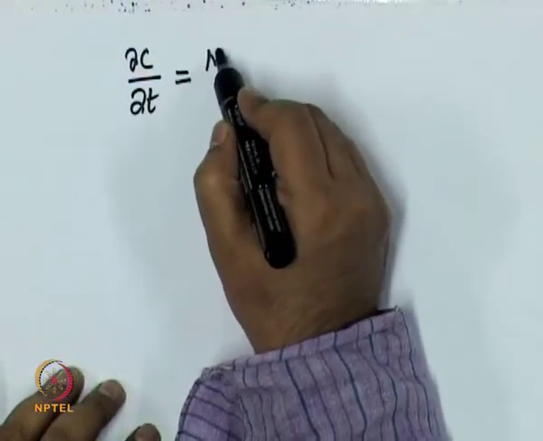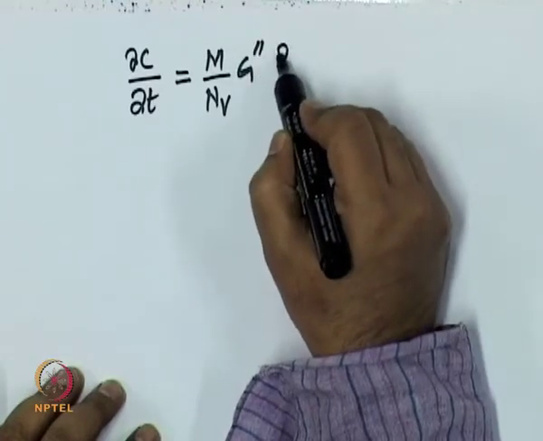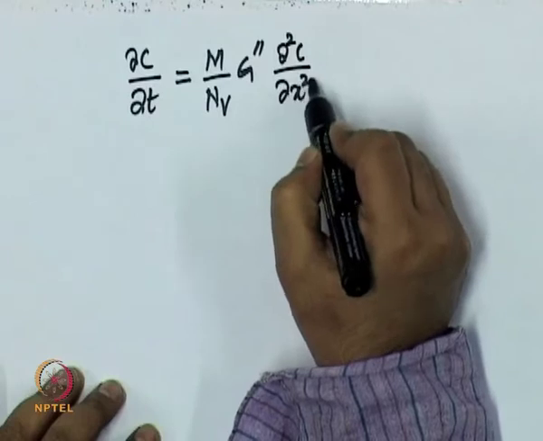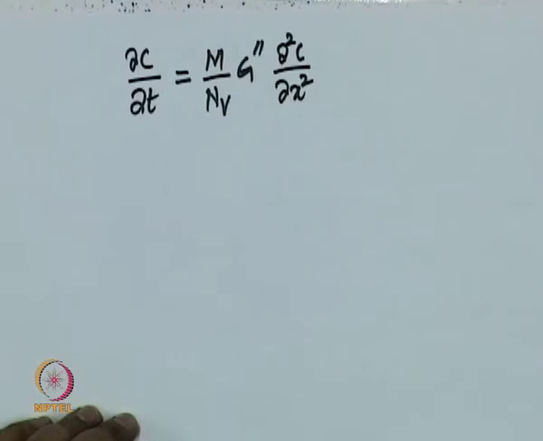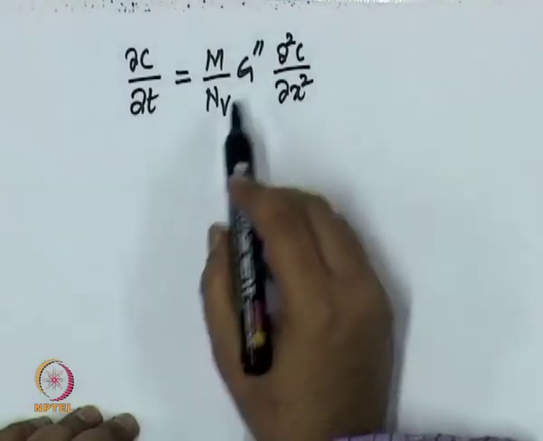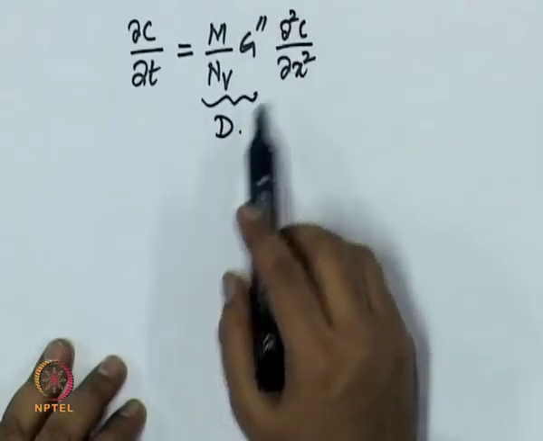Okay. So, we are discussing why the classical diffusion equation fails to describe spinodal decomposition. What we showed is the following. We have the classical diffusion equation, which, written in terms of mobility, looks like this: ∂C/∂t = (M/N_V) g'' ∂²C/∂x², right. Because M/N_V times g'' is nothing but the diffusivity. So, this is the classical diffusion equation we have.